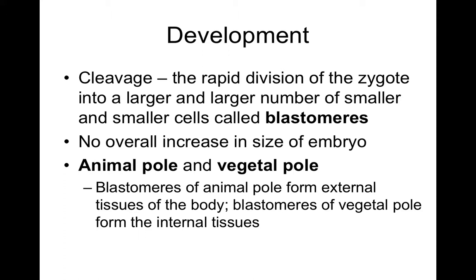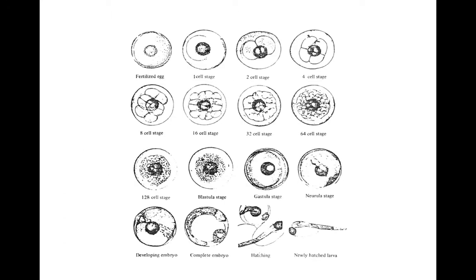The cleavage is the rapid division of the zygote into a larger number of smaller and smaller cells called blastomeres. There is no overall increase in the size of the embryo. We're increasing numbers of cells only. The animal pole and the vegetal pole. The blastomeres of the animal pole form external tissues of the body. The blastomeres of the vegetal pole form the internal tissues.